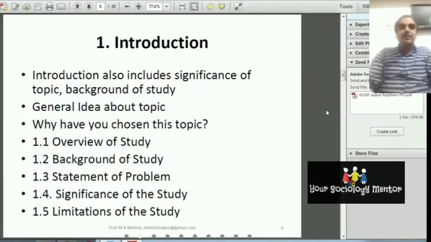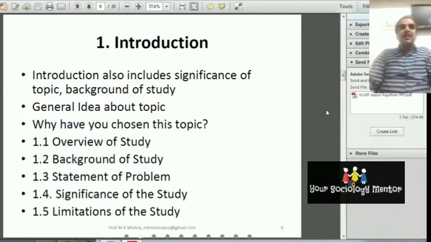That is very important. And we also have to give the answer, why have you chosen this topic? While writing the introduction part of the research proposal, you have to tell why your topic is significant, what the background of the study is, what the general idea about the topic is, and why you have chosen this topic, because such questions will be asked when you present your research proposal.